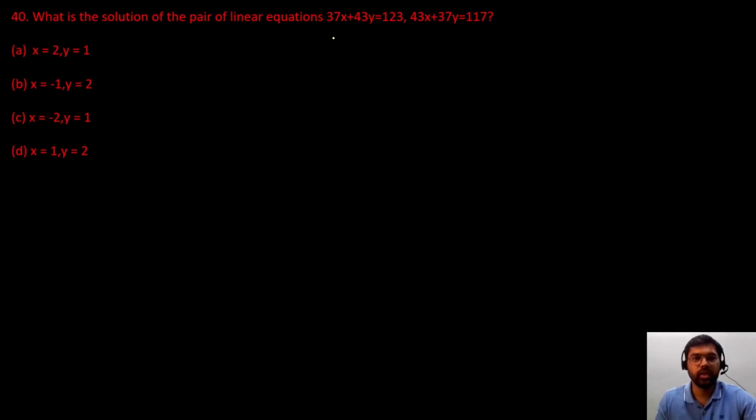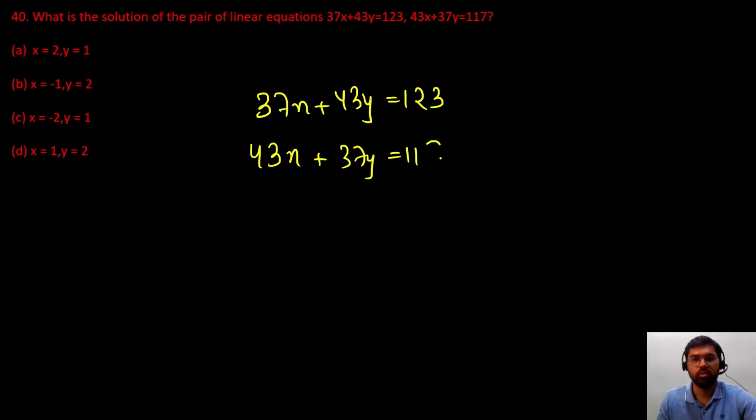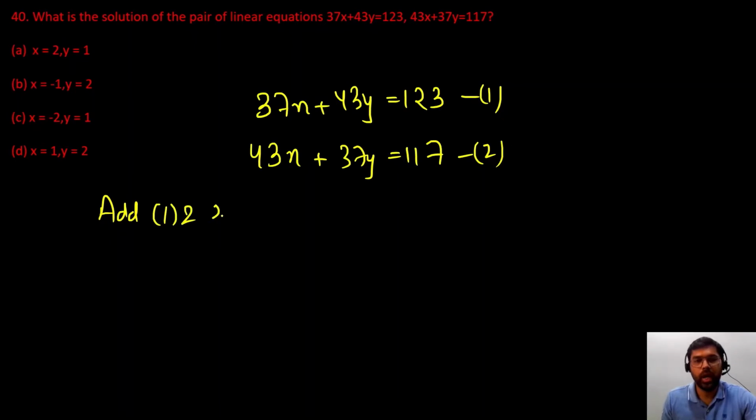Next question: we are given a pair of linear equations. We have to find out the solution. So 37x plus 43y is equal to 123, and another equation is 43x plus 37y is equal to 117. One method is to check by substituting the values of x and y from the options. Whichever value of x and y satisfies these equations will be our solution. Another way to find out is first add both the equations. So add 1 and 2.